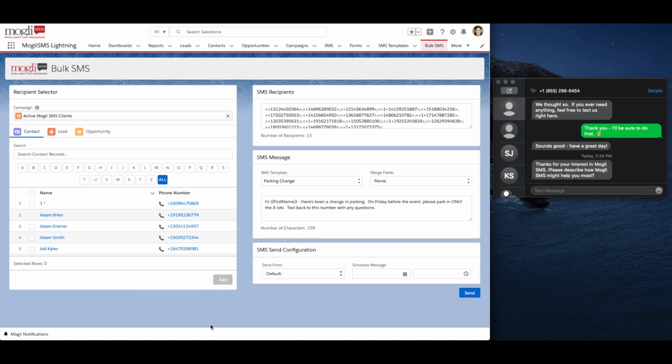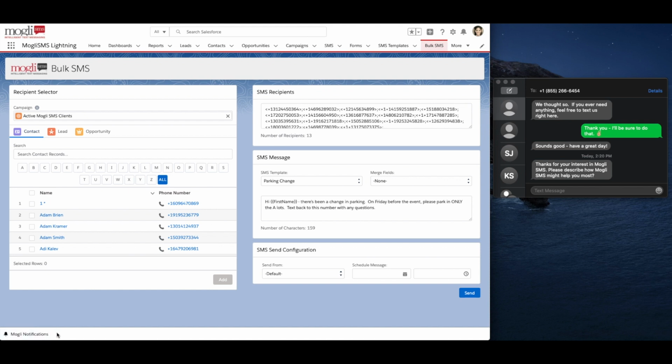Now, how will we be notified if someone responds to our message? With Mogli, there are many ways to be notified when an important incoming message arrives. Our out-of-the-box solution is in-app notifications via the utility bar. Alternative notifications can be configured, such as email, text message, chatter, and push notifications. Reach out to our team for more information. For now, we'll focus on our in-app notifications.